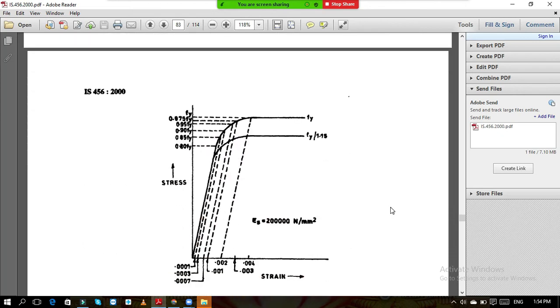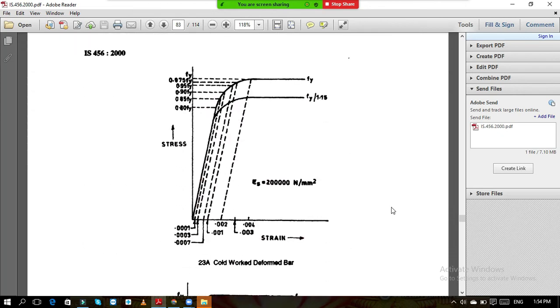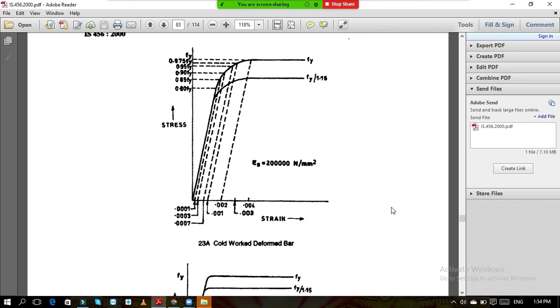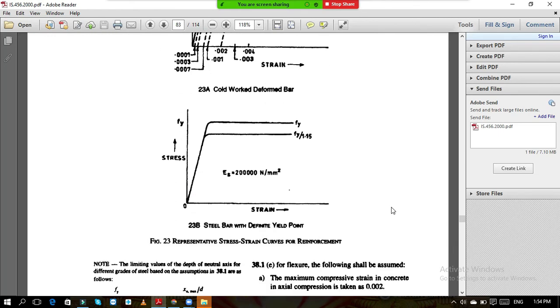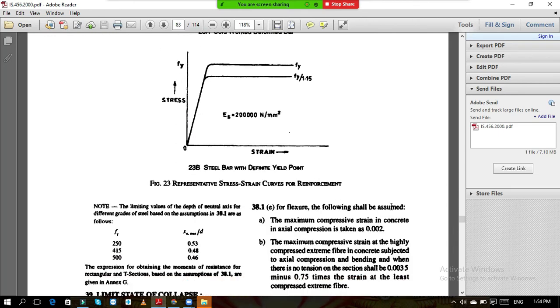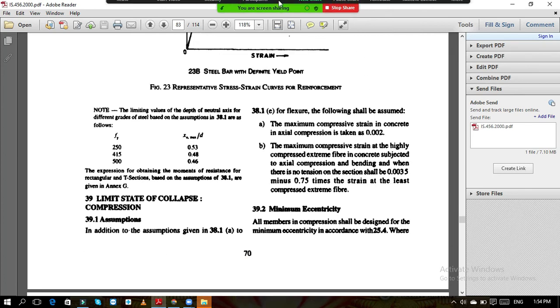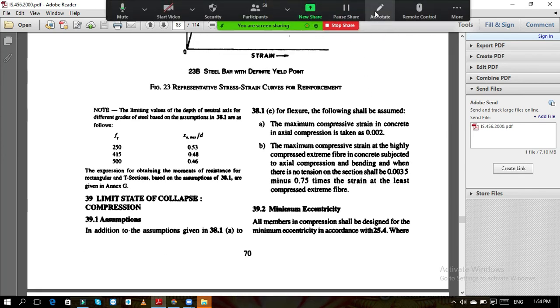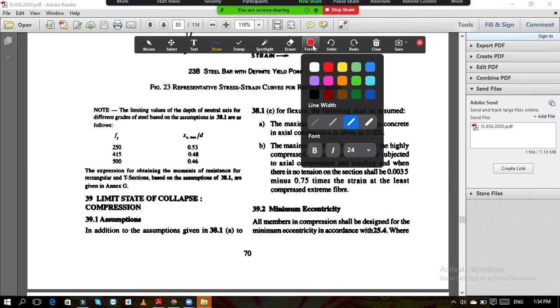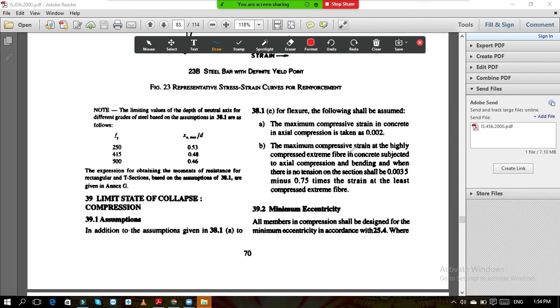Now if we move further, these are the graphs which we have already seen for the steel. Stress strain curve, and here whatever I have told you, this is the strain due to axial compression.